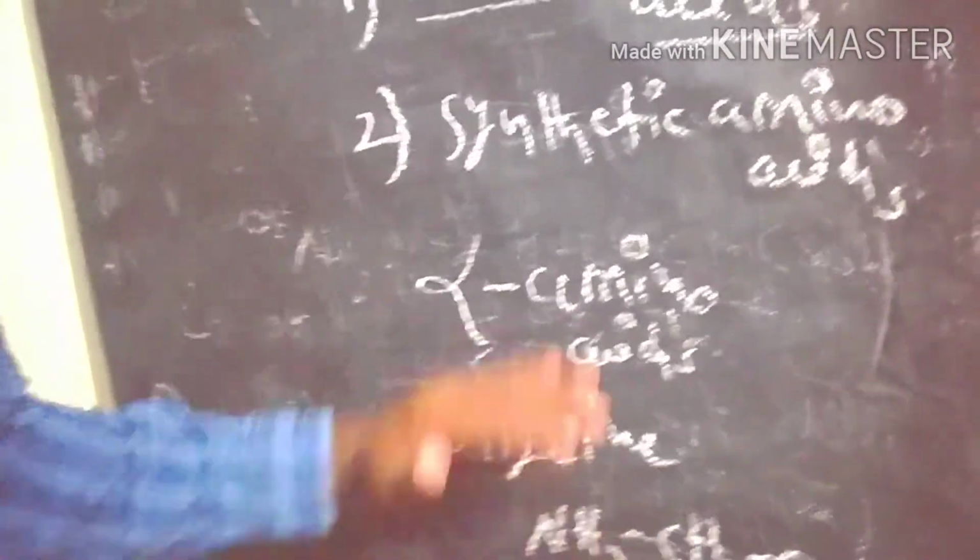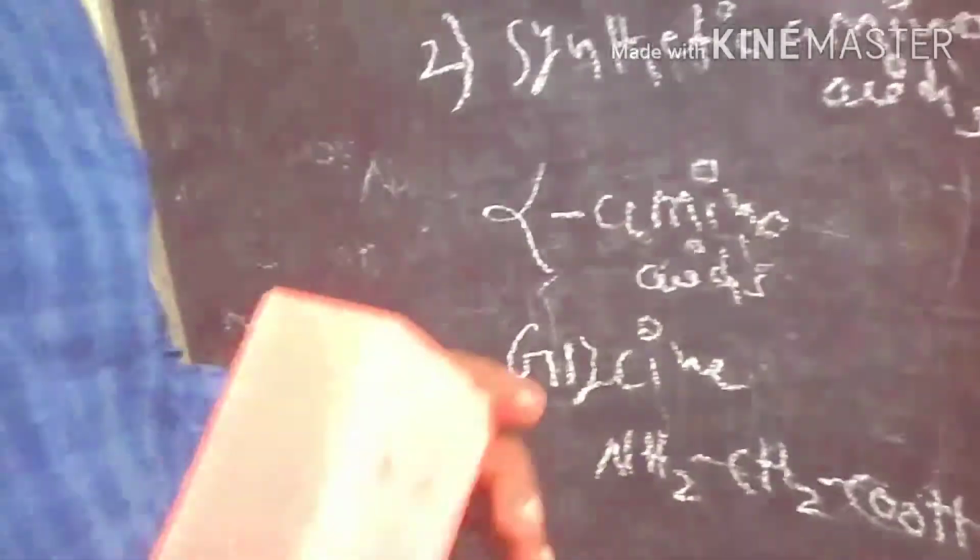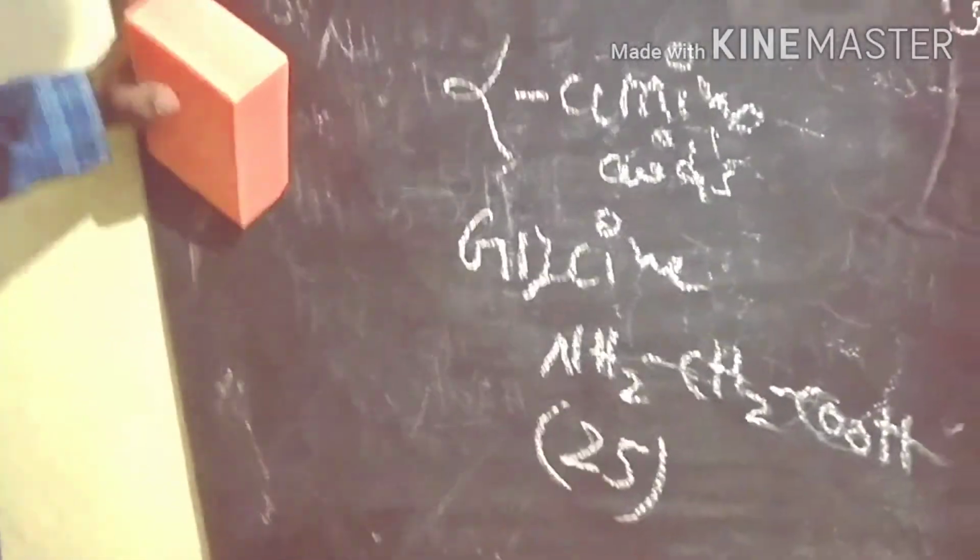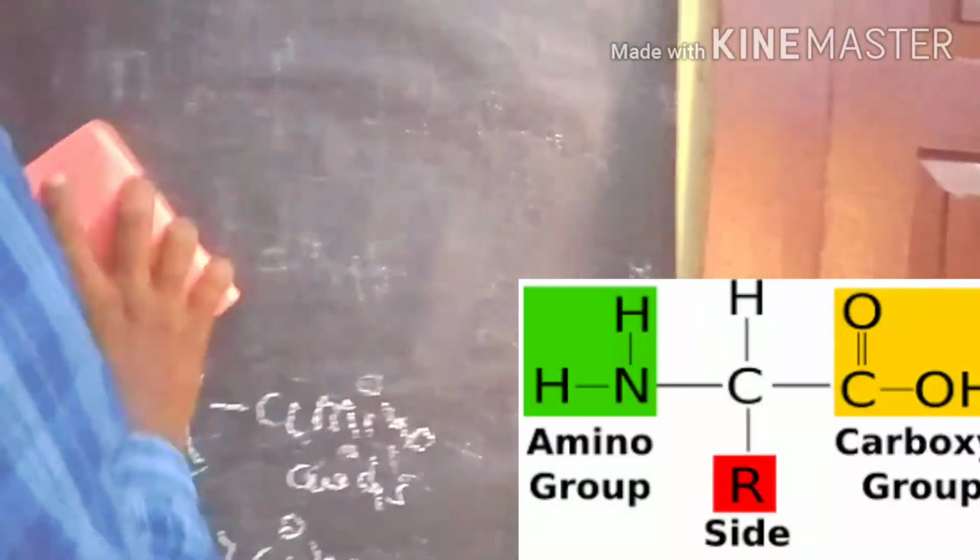The natural amino acids are the ones naturally available. We have 25 natural amino acids, with different groups of substitution, and all of them are alpha amino acids.